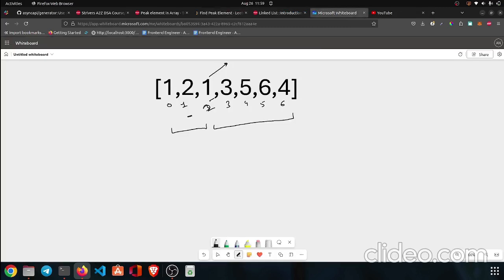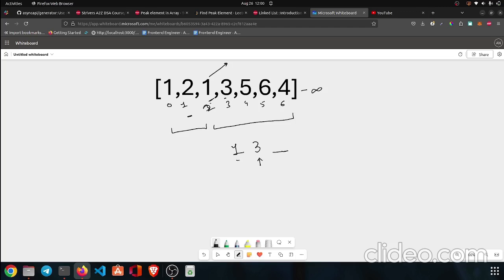So it's not 100% guaranteed that if this number is lesser than 3, there will be a solution on the left side. There is no guarantee for that, but there is a guarantee that if this number is lesser than 3, there will be a solution on the right side. Why am I saying this? Because here we have minus infinity. Let's suppose we had an array 1 and 3, and we are at this.